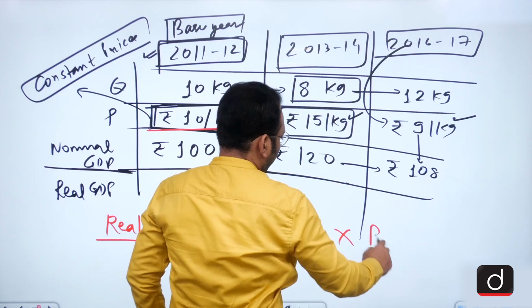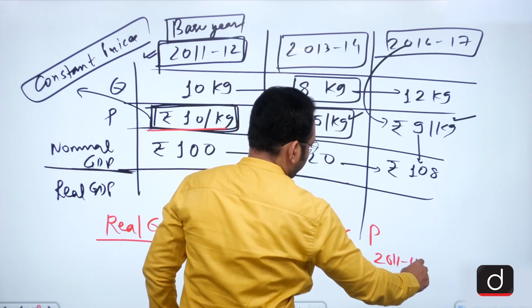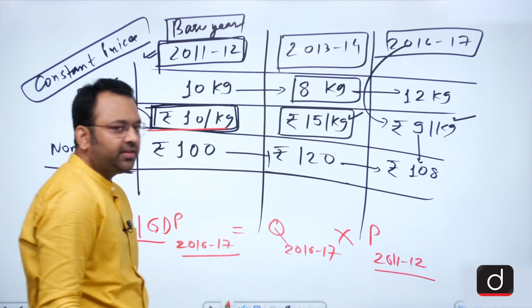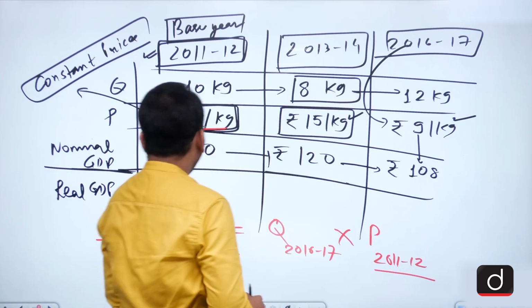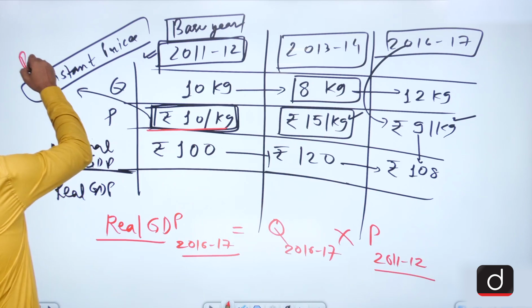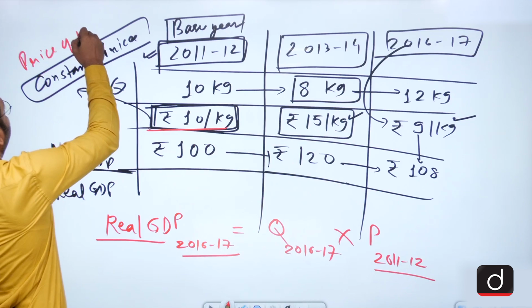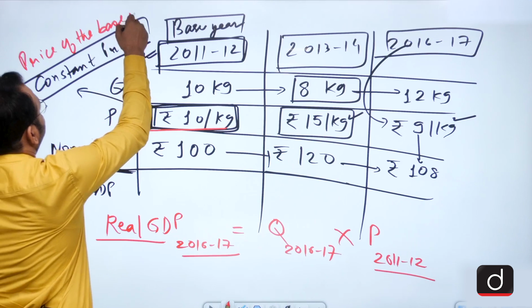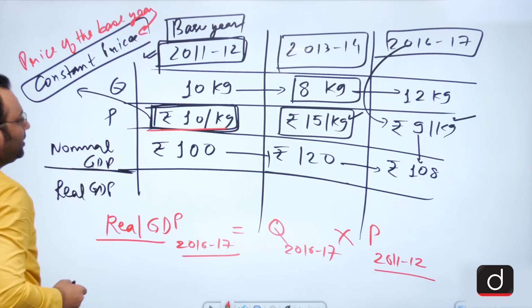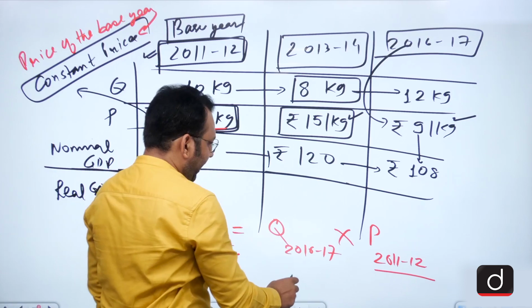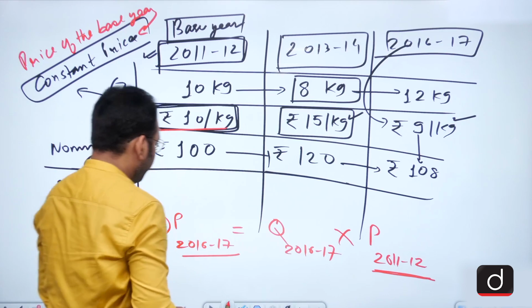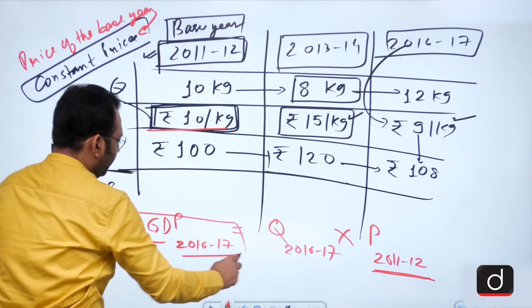So price of 2011-12, which is the base year. So the prices of the base year are called the constant prices, and the production at that constant price will give me the real GDP.